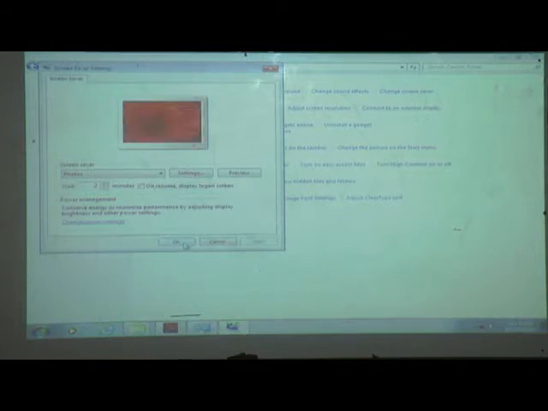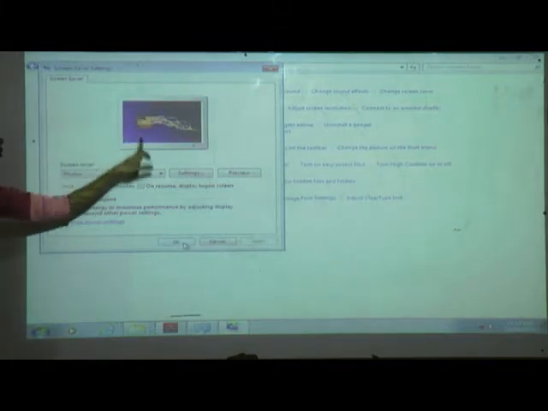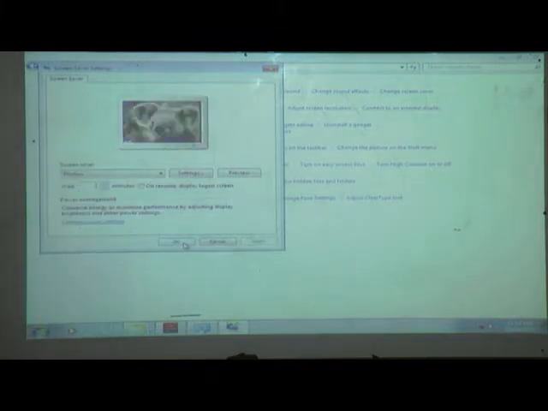Then if we leave the computer idle for 2 minutes, the selected screensaver starts on the computer. Means if we are not doing work on the computer for 2 minutes, then the computer will go into sleep mode. Then you can see here, this type of images will appear.